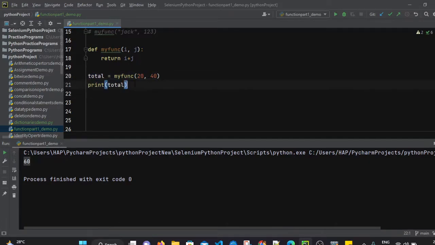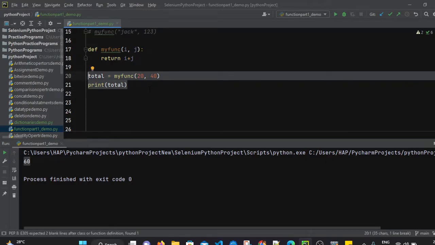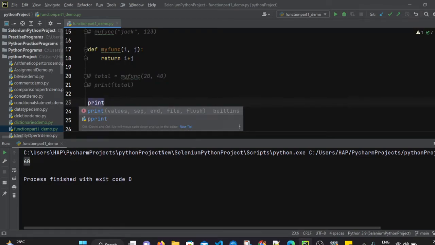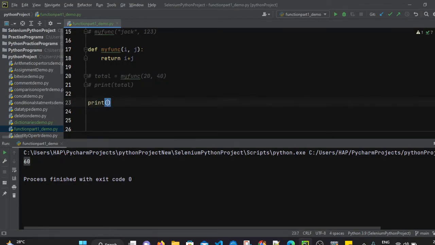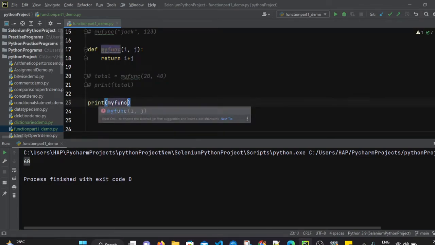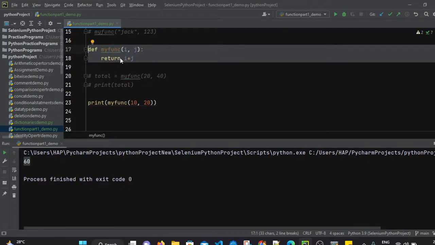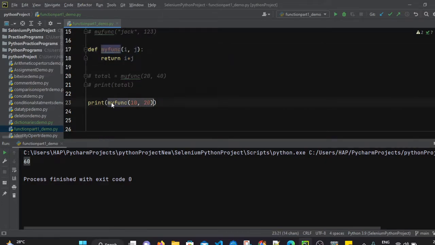We can also do it this way. Now instead of this, I can simply do, let's say, print, and then we are calling this function. So we have to call my function and pass two values, let's say 10, 20. It will go here. So 10 will be assigned to i, 20 will be assigned to j, and this function will be called. It will return the value of 30, and that value we are straightforwardly printing.